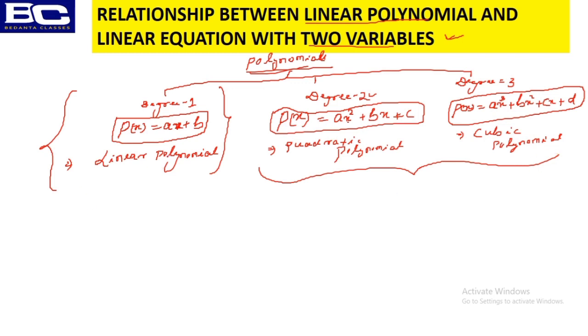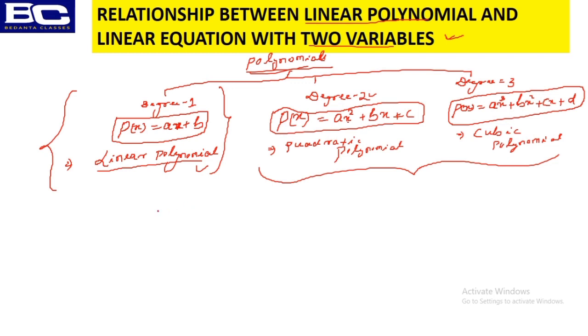Now come here. The polynomial of degree 1 is called a linear polynomial. Somebody will ask you, why is it called a linear polynomial? What should be your answer? If somebody asks you directly, why is it a linear polynomial, why linear, the linear term?